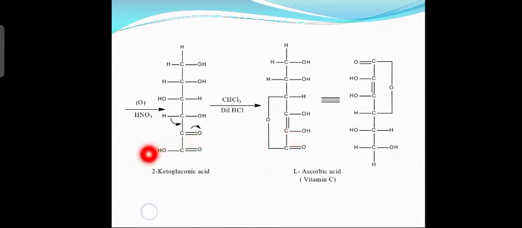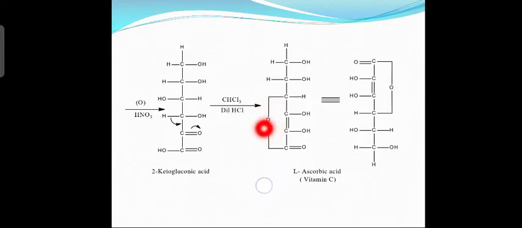Then here OH is present. This OH will combine with the third carbon atom OH. You can see here the third carbon atom OH is missing, and here there is the OH group. Now this OH group and the last carbon atom OH group both combine and eliminate a molecule of water, minus H2O.